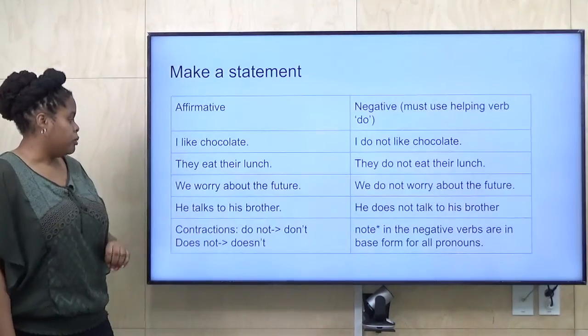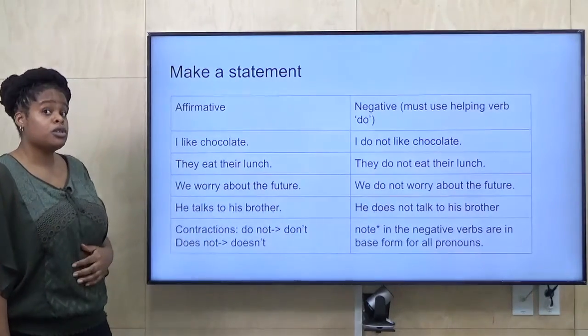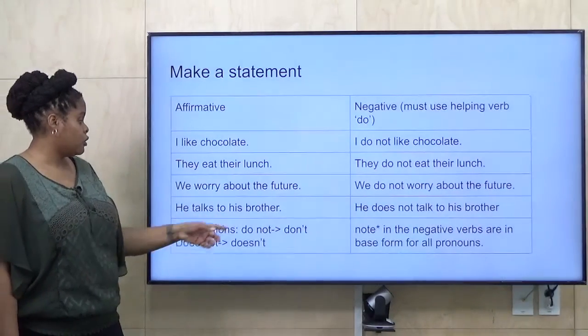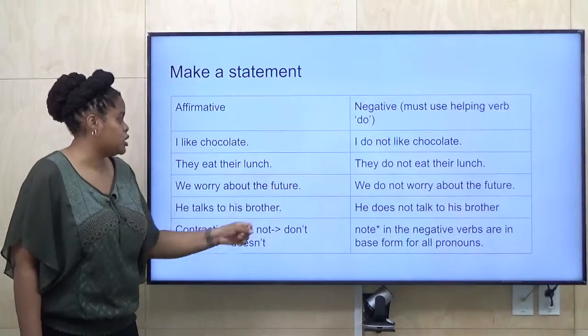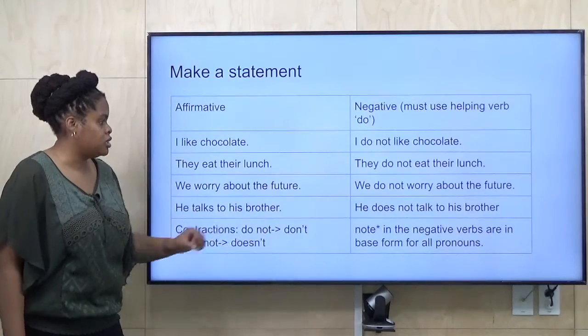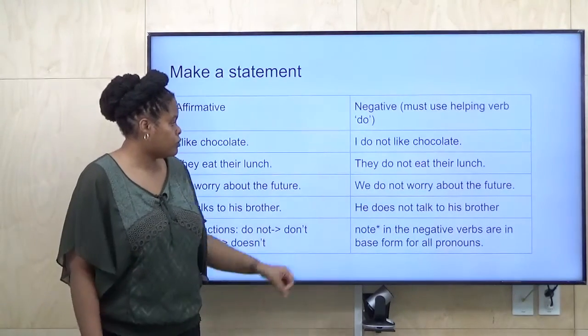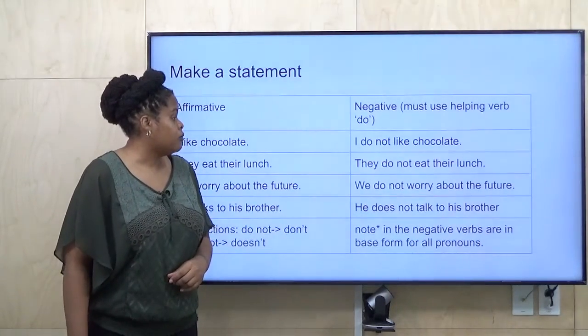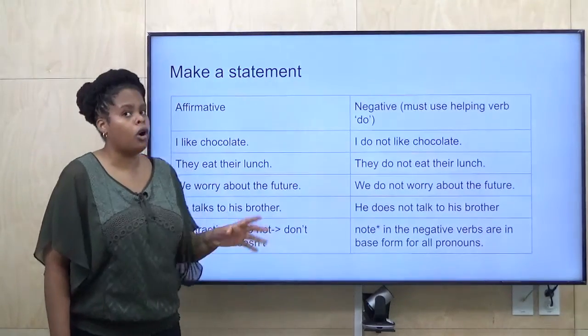Here are some notes at the bottom. Here are some contractions you will see in English writing. So instead of saying do not, you will see don't. Instead of does not, you will see doesn't. In the negative, verbs are in the base forms for all pronouns.